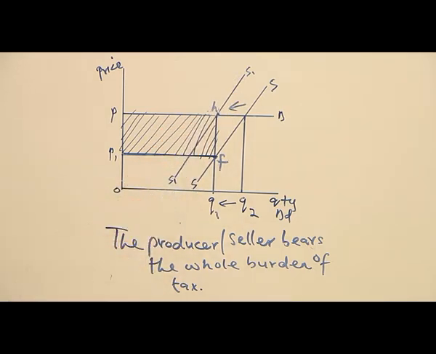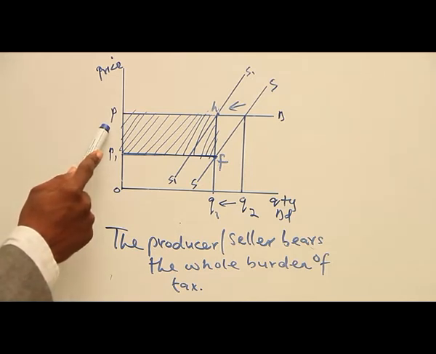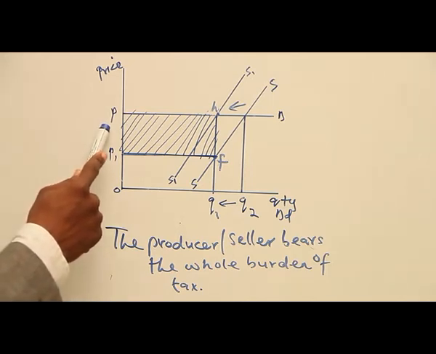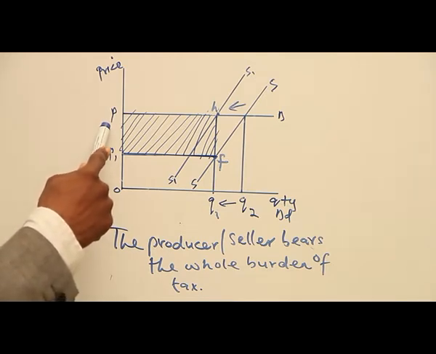Now, something is going to happen here, and what is that thing? That is, who is going to bear the burden of the tax? Is it the buyer or the seller? Or at times you can call it the producer. Here, the seller or the producer cannot transfer or shift the burden of that tax onto the consumer.